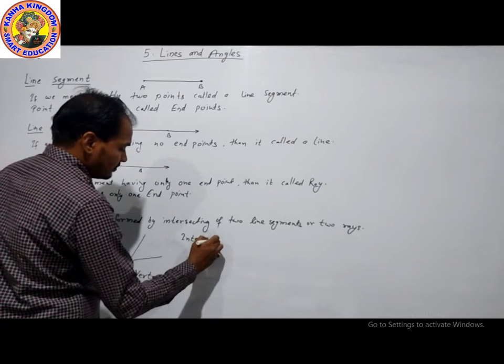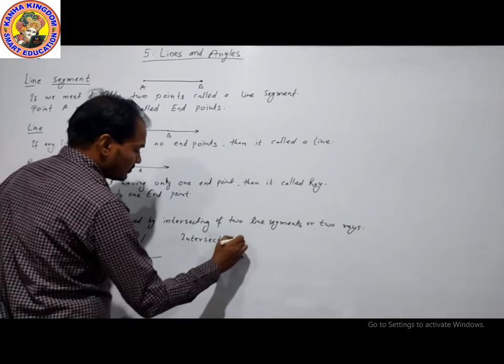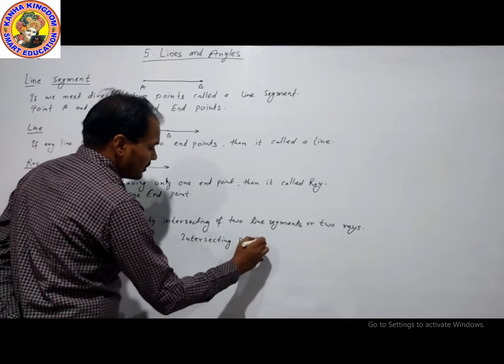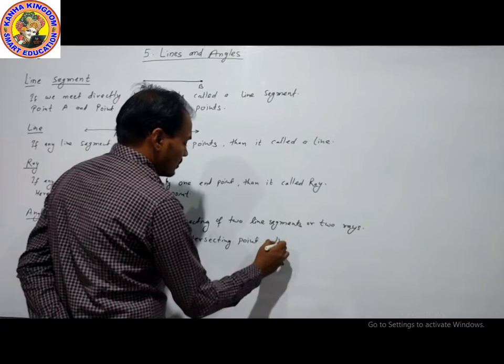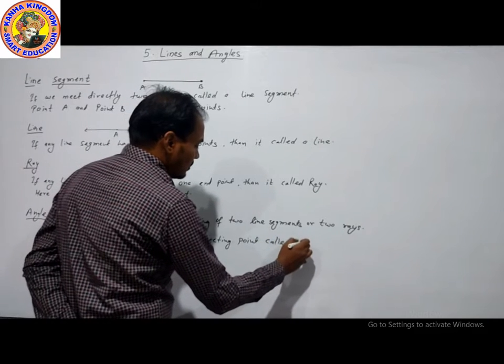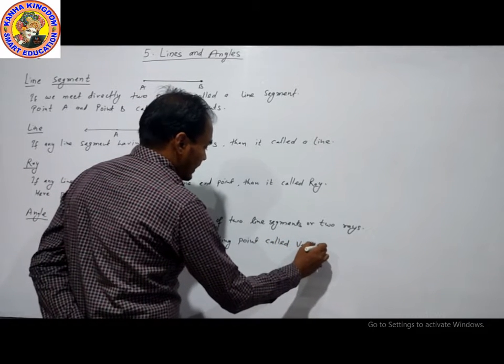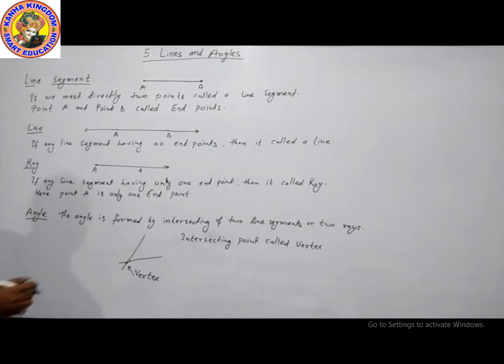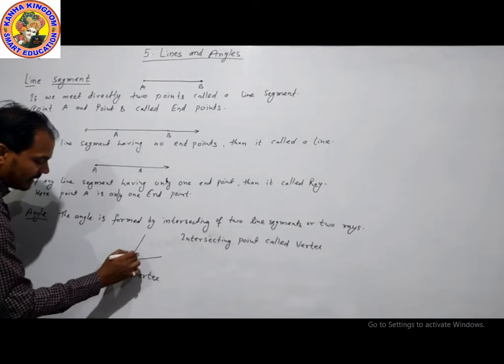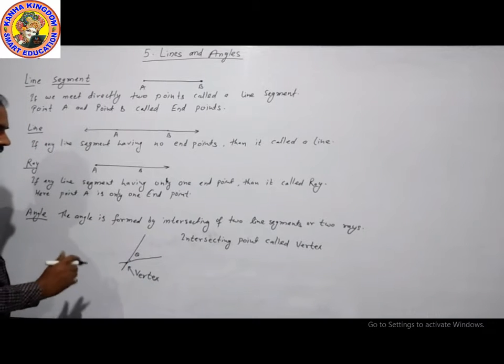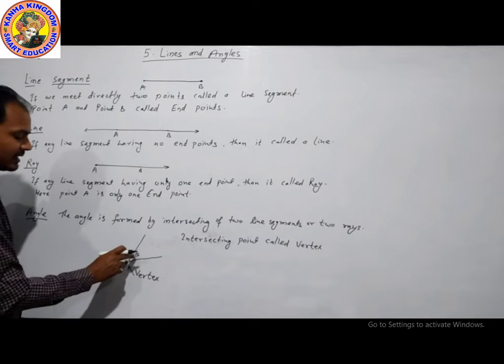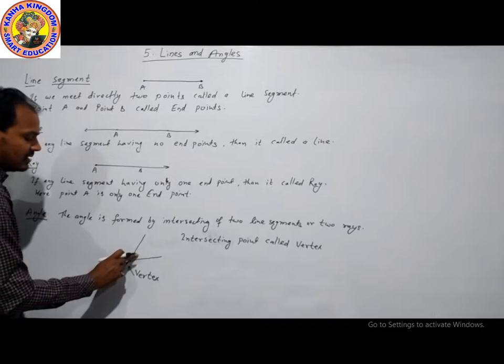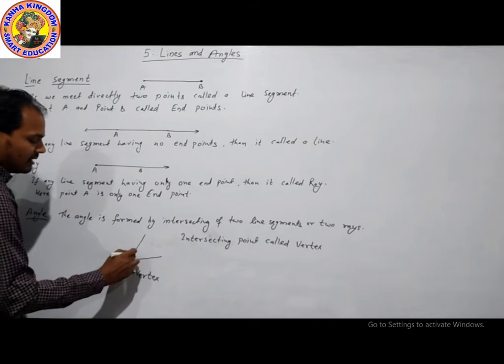The intersecting point is called the vertex, and here is the angle, which is denoted by theta, or we can say that this is angle x.